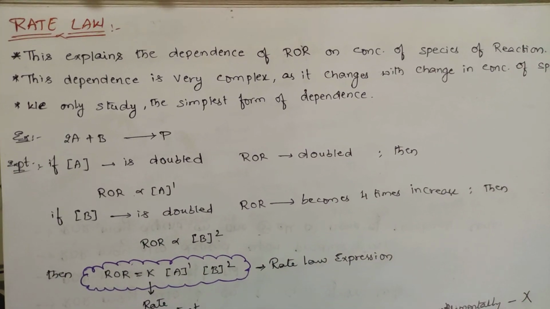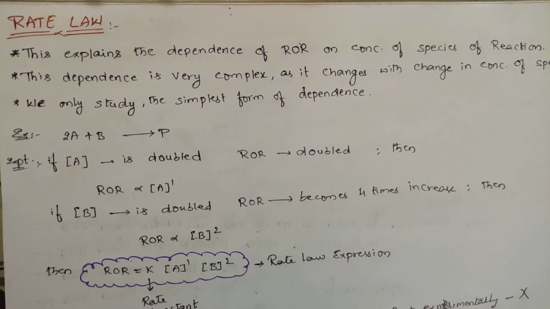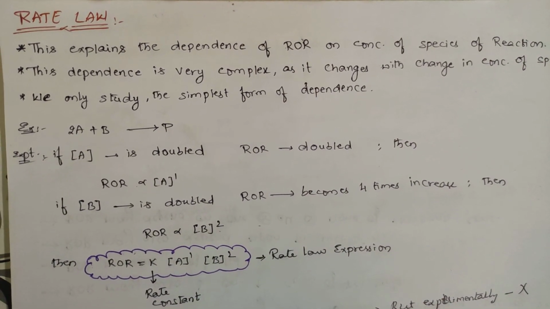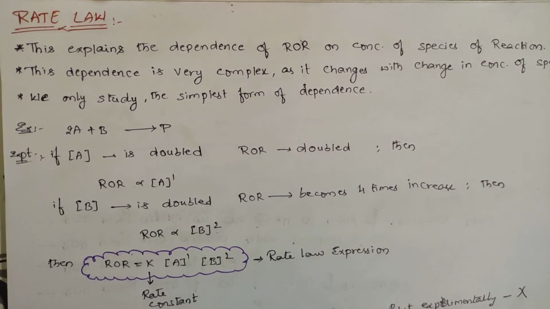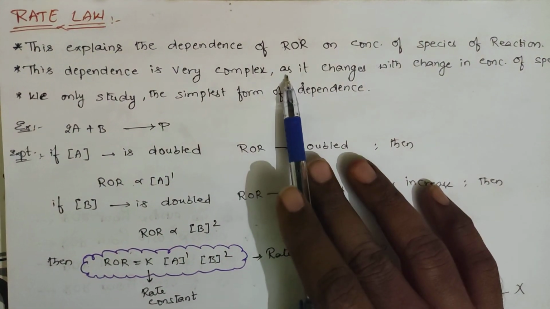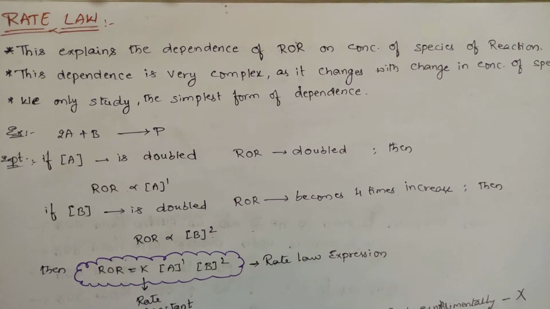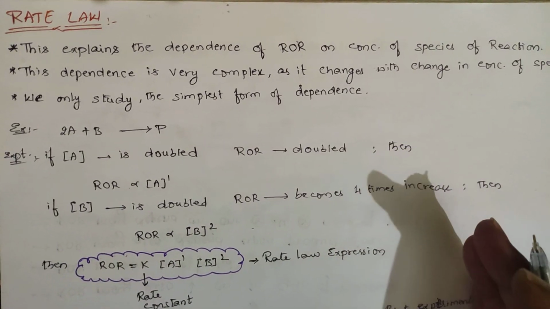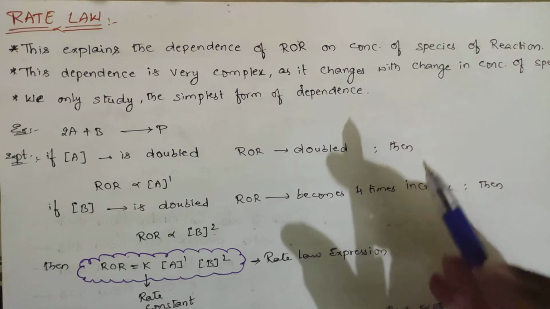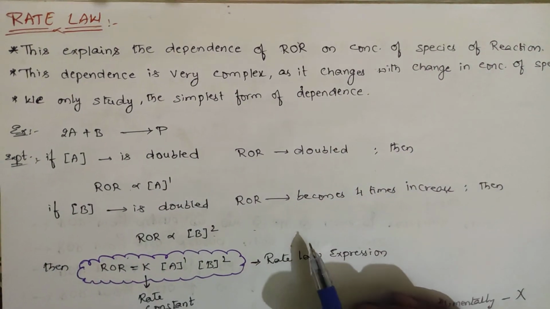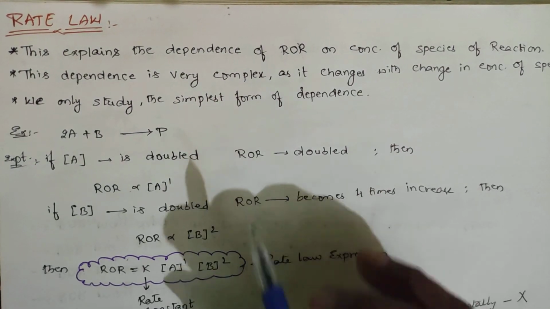This rate law gives the dependence of the rate of the reaction on the concentration of the species of the reaction. As the time is going on, the concentration goes on changing and the rate of the reaction also goes on changing. So how the rate of reaction changes with the concentration of the species can be learnt. As it is very difficult, we will be learning only the simplest way of dependence.